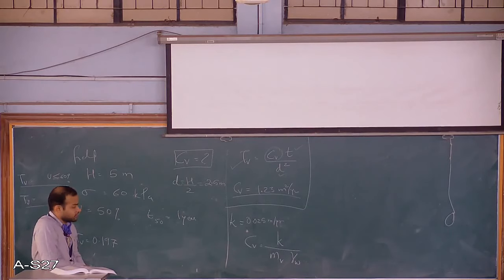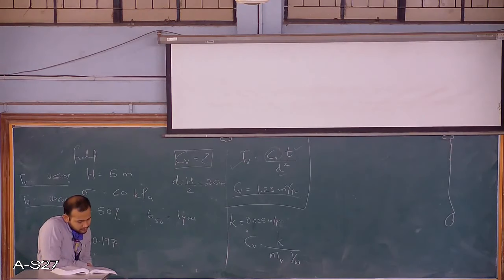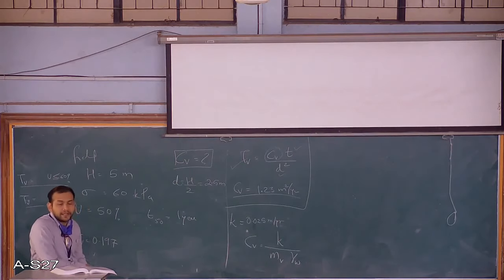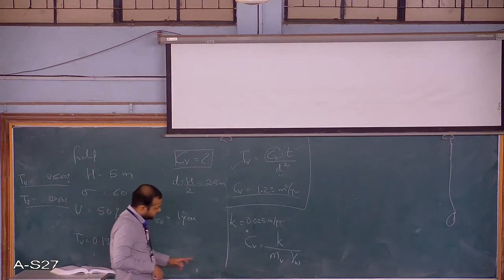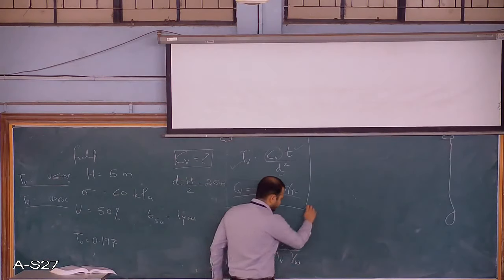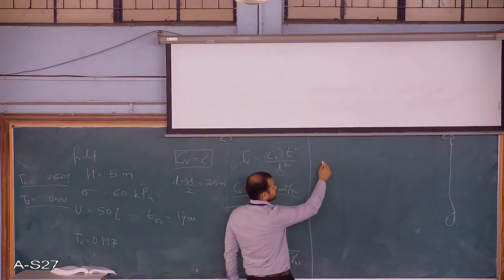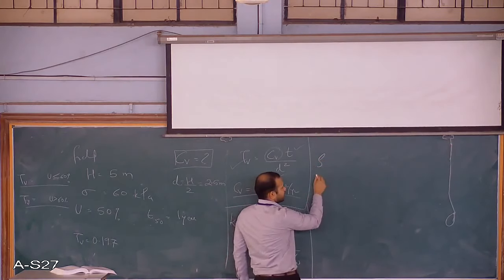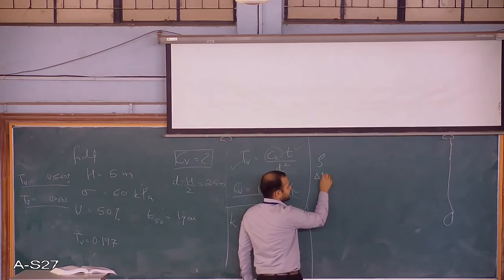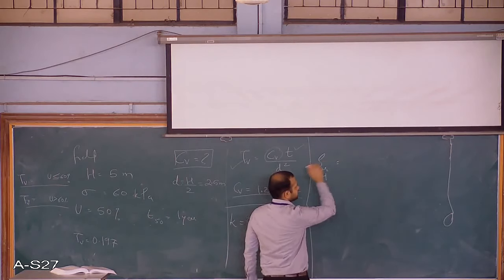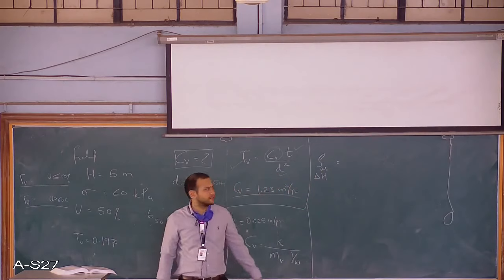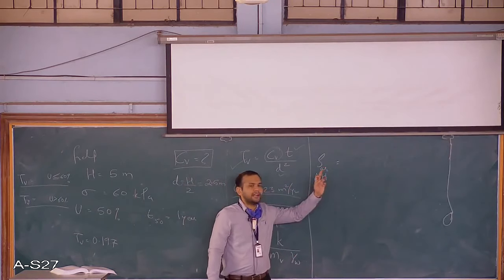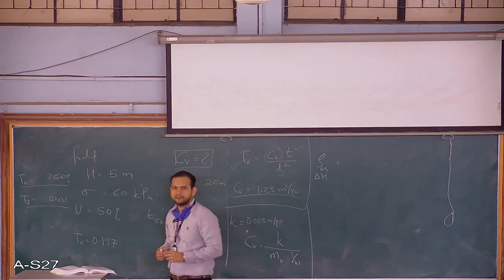Just look at the question first. What they have asked: if the permeability is given, find the settlement in 1 year. So if the K value is given, they have asked you to find settlement. I will write it as rho if you want, or you can also write it as delta H. So for any formula which involves rho or delta H, just go back and see.